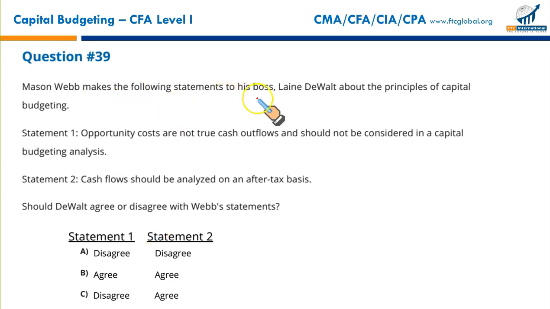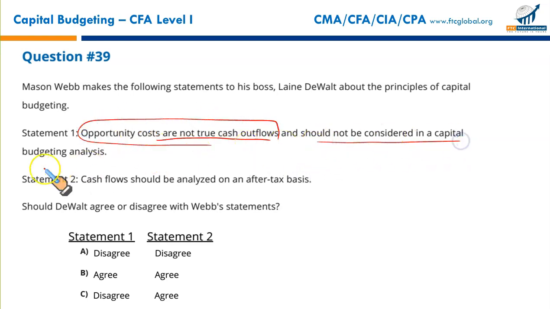Mason Webb makes the following statement to his boss, Lane DeWalt, about the principles of capital budgeting. He has made two statements. Statement 1: Opportunity costs are not true cash flows. This is true. Opportunity costs are not true cash flows. They are just hypothetical cash flows for decision-making purposes. So opportunity costs are not true cash flows, and should not be considered in capital budgeting analysis.